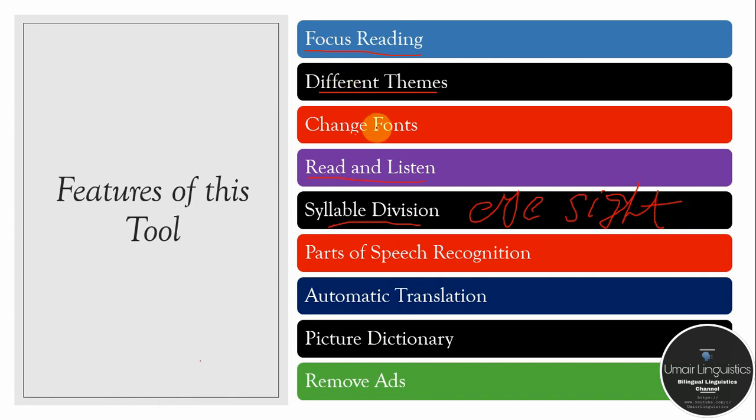Focus reading, different themes, we can change fonts, or we can increase the size of fonts, read and listen, syllable division. For example, if we have a larger word, we can break it into syllables so we can pronounce it easily. Parts of speech recognition, this tool will automatically label your text according to parts of speech. Automatic translation, it can translate a web page into almost any major language of the world.